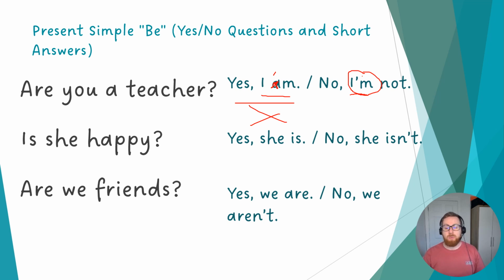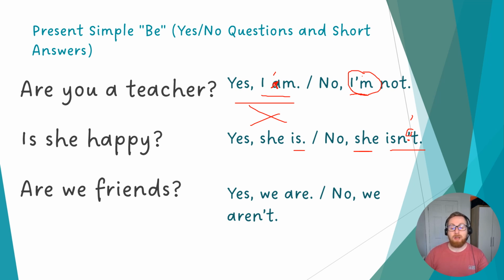Now this changes with she, he, it. So we have she is. We don't contract she. We contract the verb to be. We contract is. So how do we do this? Instead, we remove the O and add in the apostrophe. She isn't. This is the negative for she is, she isn't. And this would be the same for he and it. It isn't, he isn't.